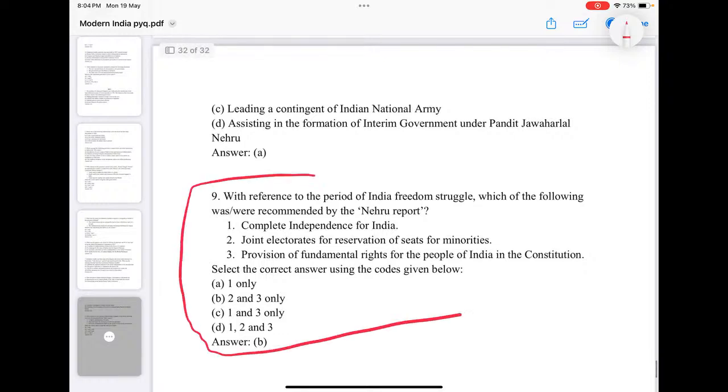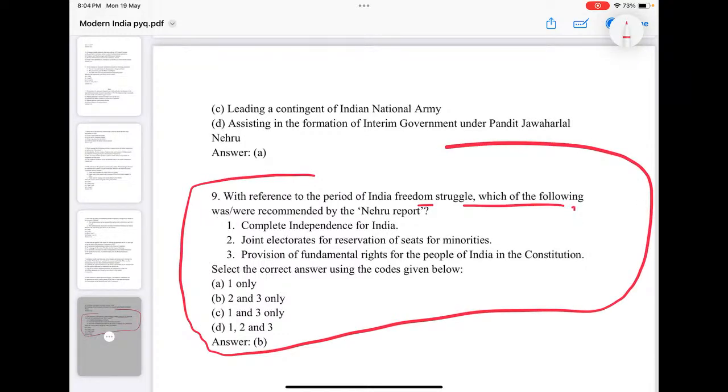With reference to the freedom struggle, which of the following were recommended by the Nehru Report? You know that India's first draft constitution by Indians is the Nehru Report, and it was a response to the Simon Commission report, or Birkenhead's challenge, which said Indians are not fit for drafting a constitution that satisfies all Indians.